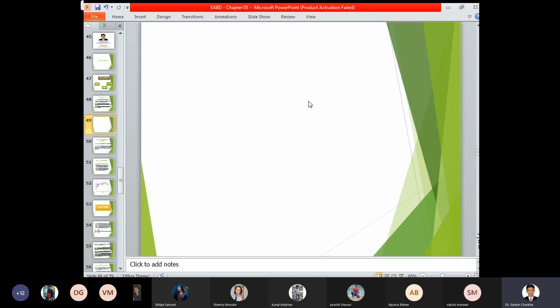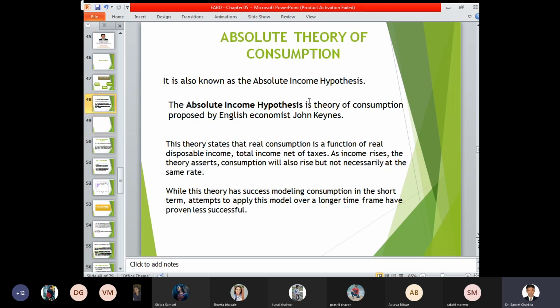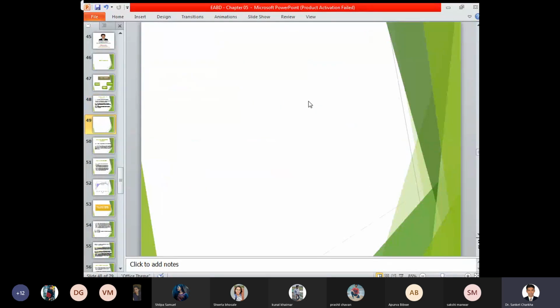So again, in the ideal situation, if my income level currently is 50,000, my expenditure is rupees 20,000, and for the next month also my income level is 50,000 and my expenditure will be 20,000. So here there is a proper correlation with respect to the theory given by the absolute theory of consumption, which specifically says that consumption is always in a balanced position with the income level, and as your real disposable income increases.